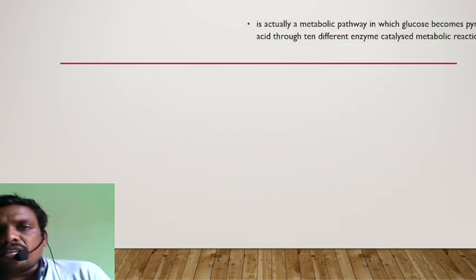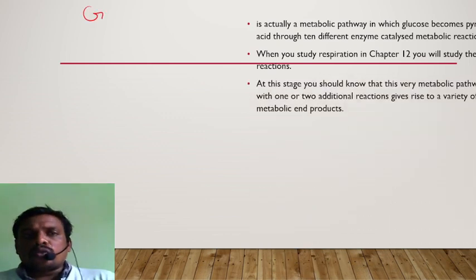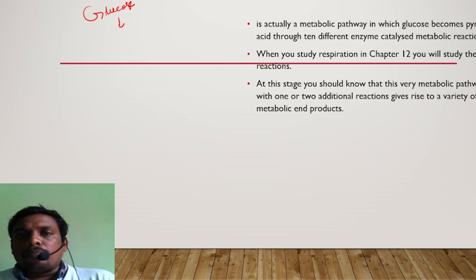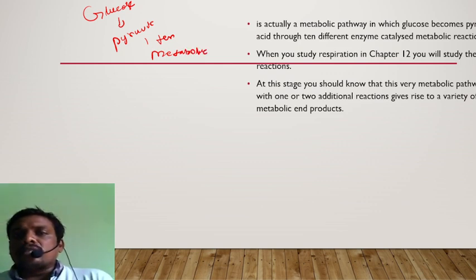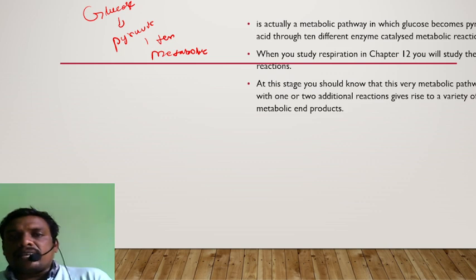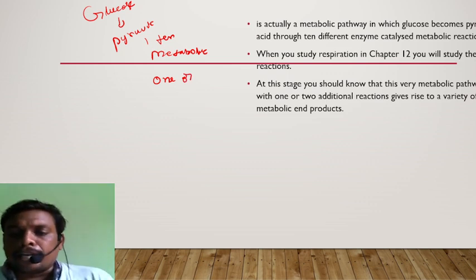Finally, if you see, it is actually a metabolic pathway in which glucose, if you carefully observe, becomes pyruvic acid through 10 different enzymes. How many? 10 different enzymes are involved in metabolic reactions. When you study the respiration chapter, at this stage, you should know that a metabolic pathway with one or two additional reactions gives rise to a variety of metabolic end products.